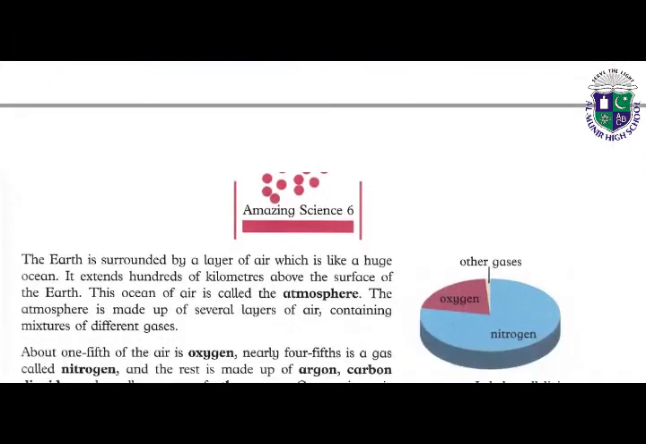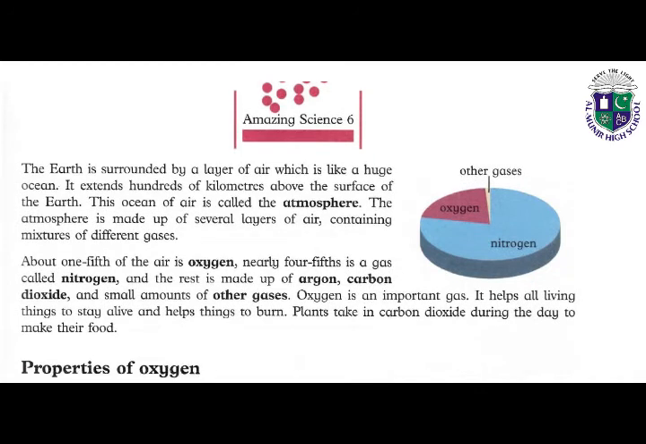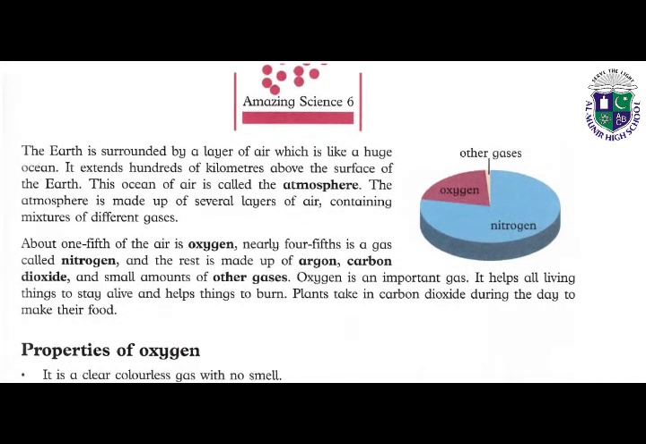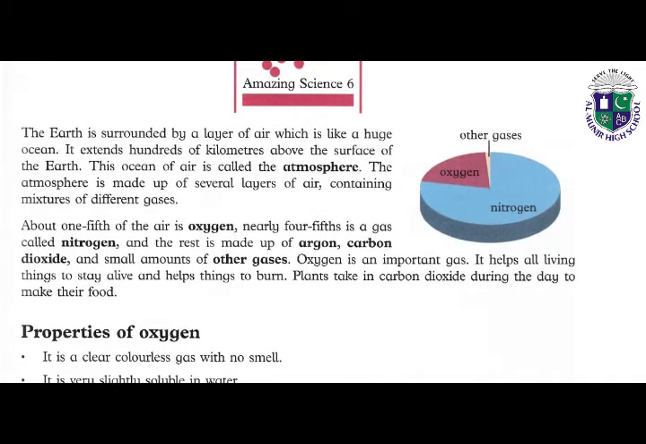So our earth is surrounded by a layer of air which is like a huge ocean. It extends hundreds of kilometers above the surface of the earth. This ocean of air is called atmosphere. So after reading the first 3 lines of this unit about air, we come to know that we have an ocean of air in our surroundings, and that is called atmosphere.